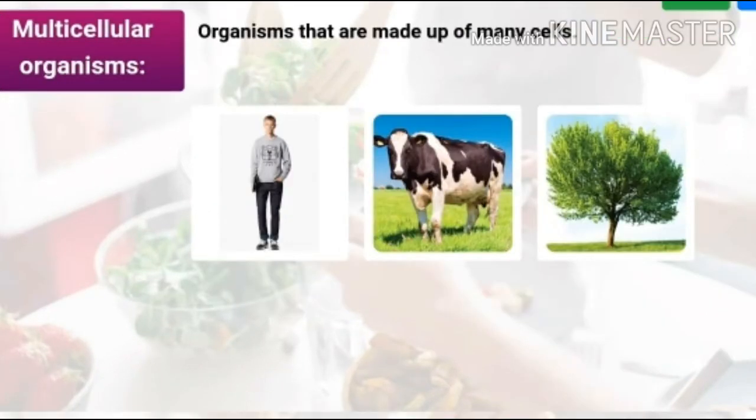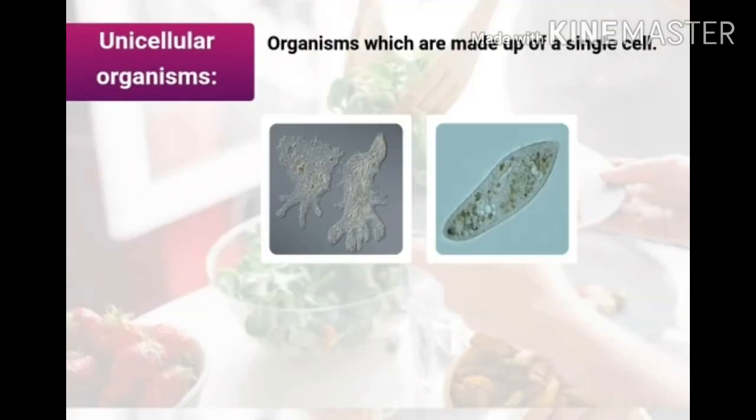Multicellular organism. Children, this term we have studied many times in the chapter. Multicellular means these are organisms that are made up of many cells. For example, human being, cow, a tree. These are made up of many cells. So they are examples of multicellular organisms.